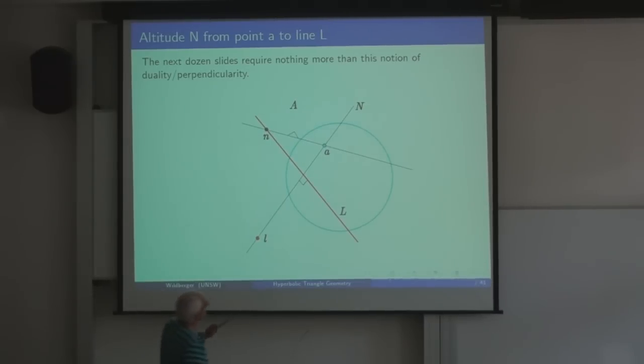And I suppose I should remark that we found this altitude n, but it also has a dual, namely the little n. And so that's another construction that's available. We can call this an altitude line. We could call that an altitude point.